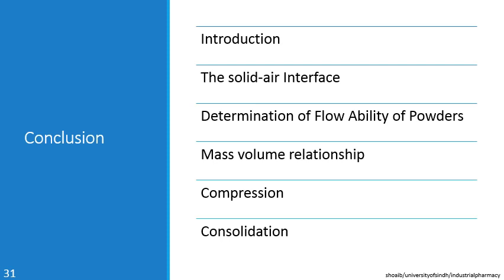Then we discussed the effect of applied force onto the materials. When we apply force onto the material, there is a change in the geometry or structure of the material. The amount of deformation due to the application of force is called the strain, and the amount of force required to cause strain is called the stress. Now there are three types of strain: the tensile strain, compression strain, and the shear strain.